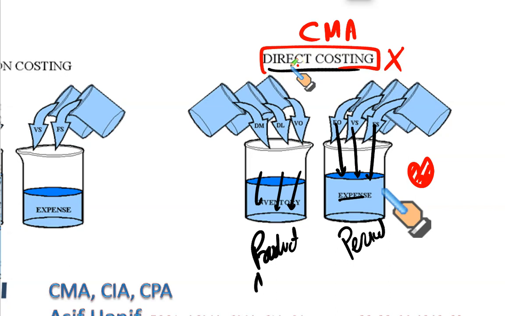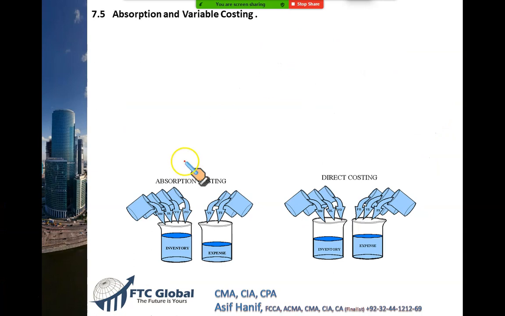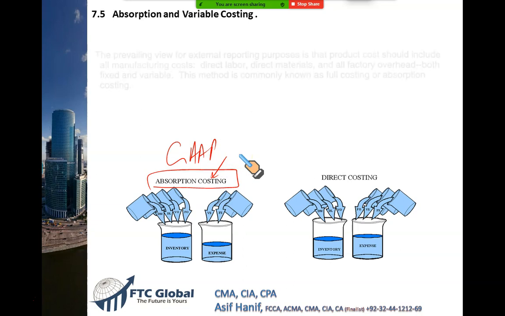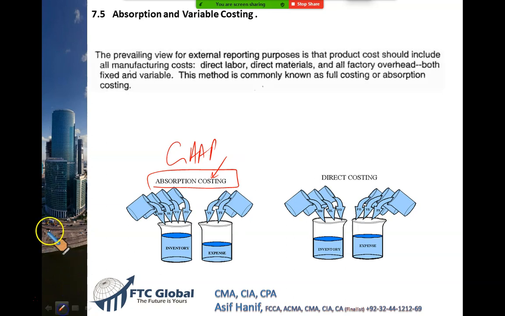But if you are a CPA or if you are a CA, you will use absorption costing. Why? Because under the US GAAP, you have to follow this method. Right? Now, this is very basic, and I will explain why it is and how we do that. So let us discuss something about theory and then we will move forward.